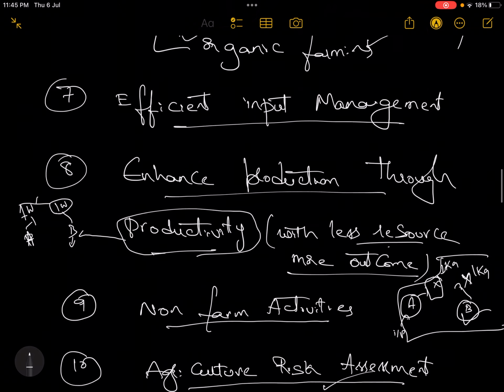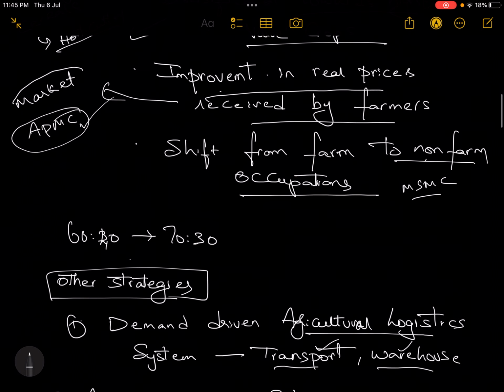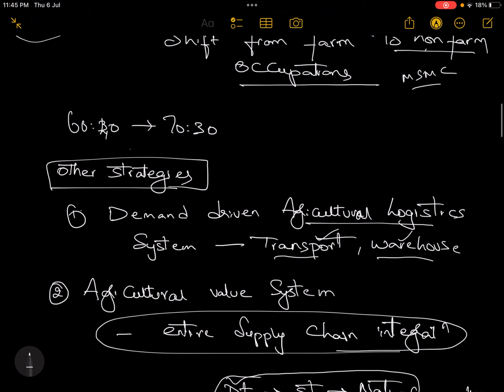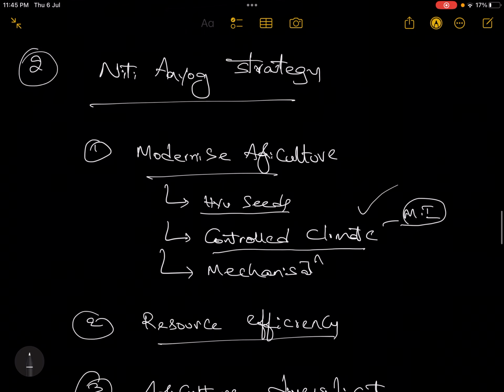So these are the various strategies given by the Ashok Dalwai committee to double the farmers' income. One more point I wanted to say is, in the doubling of farmers' income, the Ashok Dalwai committee said currently the farmer is receiving 60% of the income from agriculture and 40% through wages. He said we should try to increase this agriculture income to 70% and wages income to 30%. That would be much more sustainable.